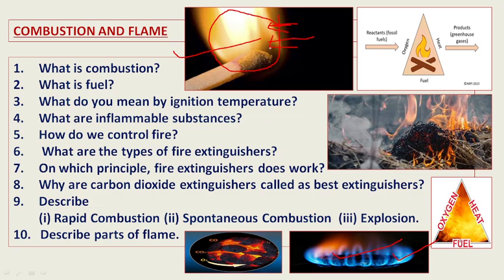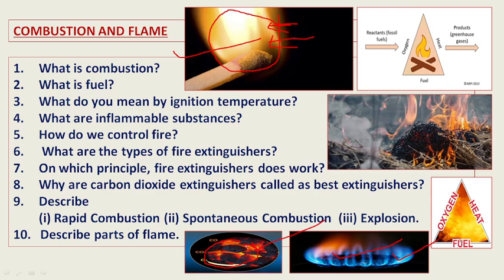There are various regions of flames. You can see that charcoal is not burning with flame. It is only burning, combustion is taking place but not with flame, so flame is not there.